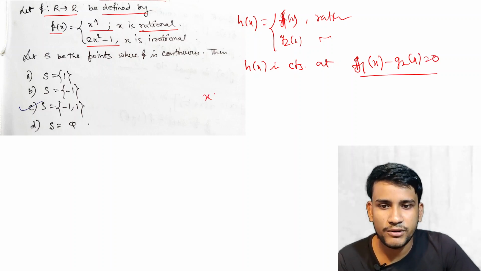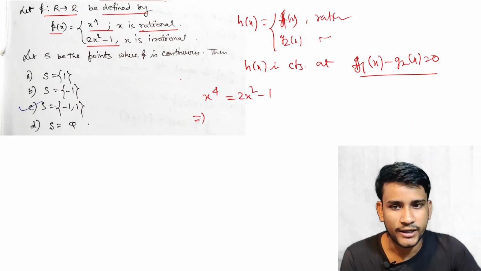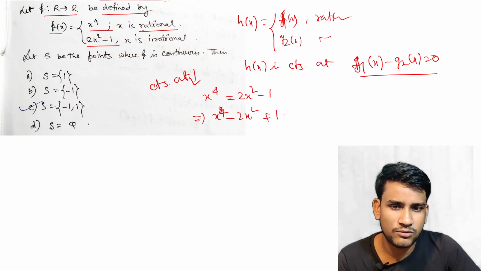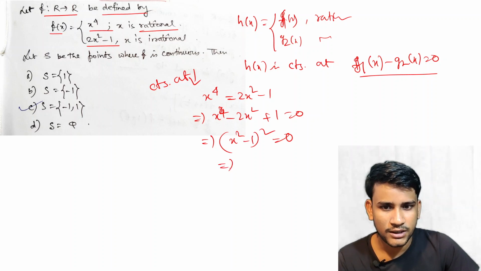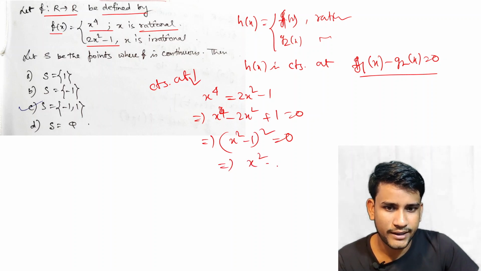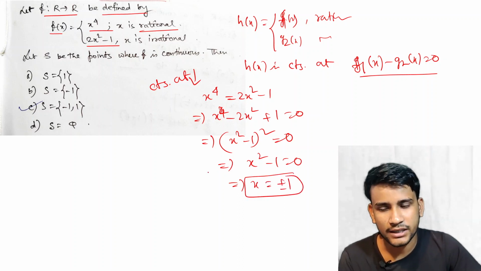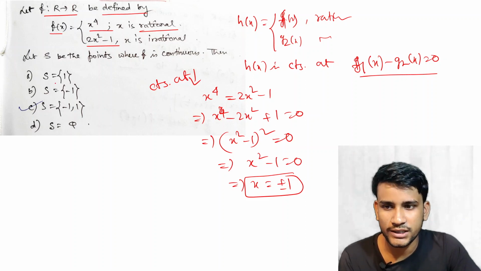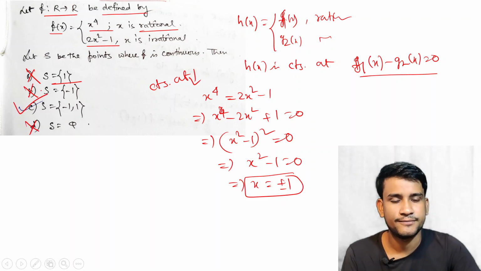So we can simply put x to the power 4 equal to 2x square minus 1 at the point of continuity. So x to the power 4 minus 2x square plus 1 is equal to 0. This is (x square minus 1) whole square equal to 0, that is x square minus 1 equal to 0, that is x equal to plus minus 1. So it is continuous at the points only plus minus 1.